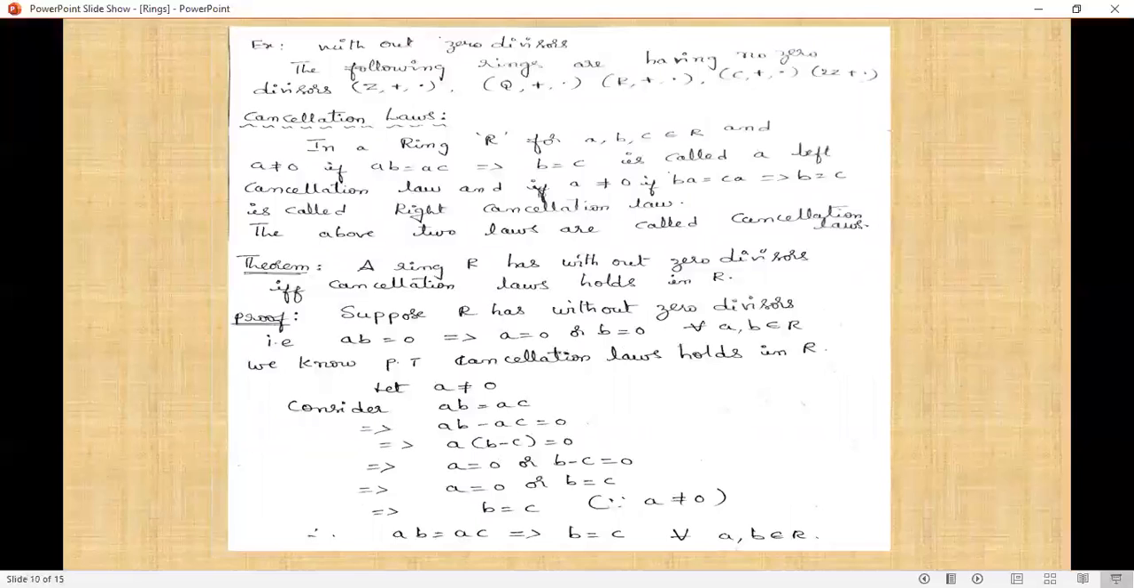Examples of rings without zero divisors, having no zero divisors, are integers, rational numbers, real numbers, complex numbers, and even numbers.